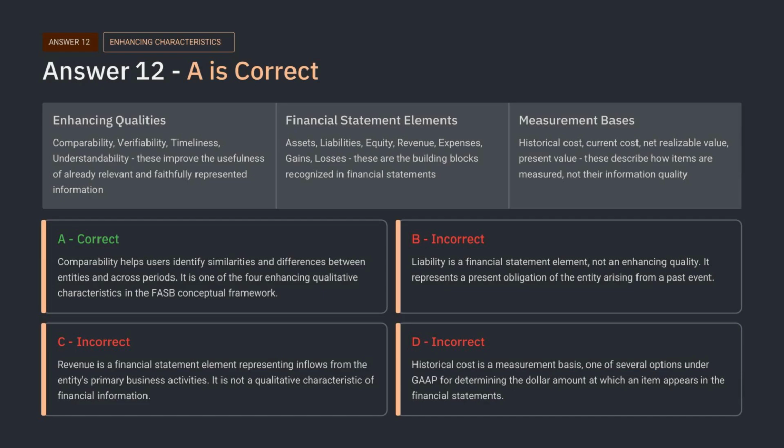Comparability is an enhancing qualitative characteristic because it helps users identify similarities and differences across entities and periods. Option B is wrong because liability is a financial statement element. Option C is wrong because revenue is also a financial statement element. Option D is wrong because historical cost is a measurement basis. The learning point is classification. In accounting exams and professional analysis, familiar words are not enough. You must know the category each word belongs to.